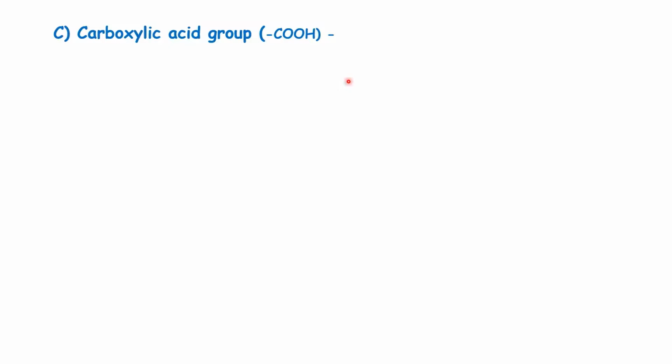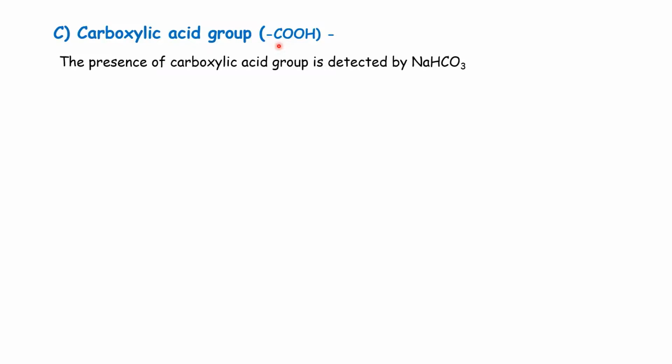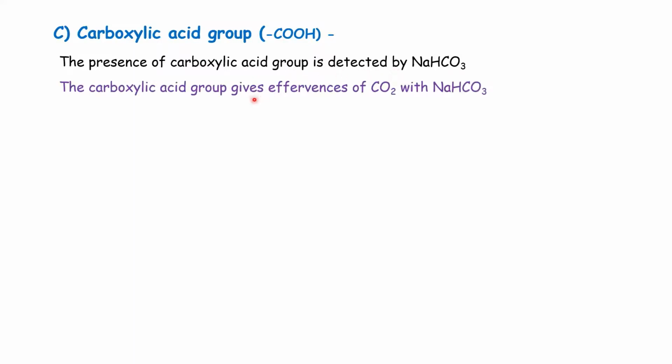Then the next group is carboxylic acid group. These are the oxygen containing functional groups. The carboxylic acid group is easily detected by test with sodium bicarbonate. It gives effervescence of carbon dioxide with NaHCO3. This is the chemical reaction, that is carboxylic acid.